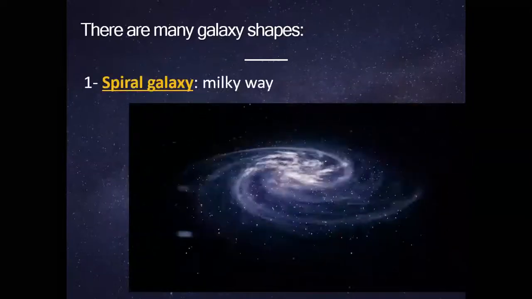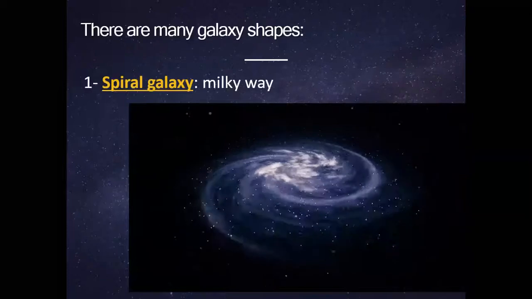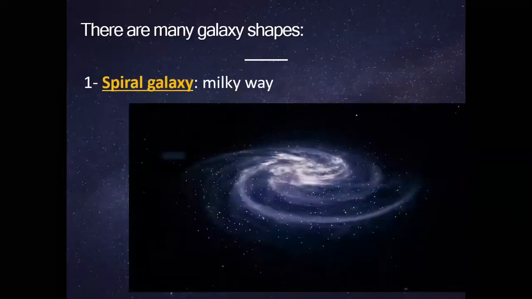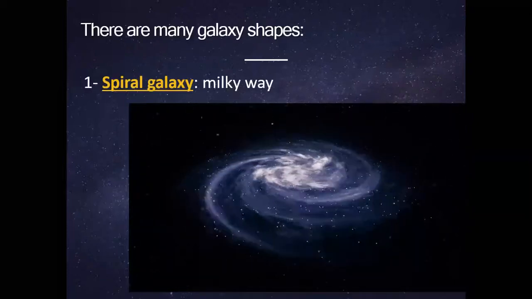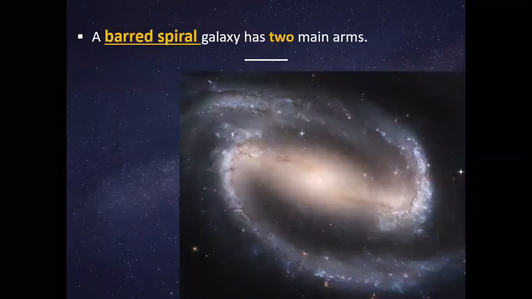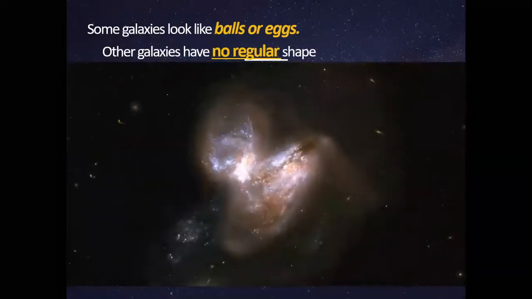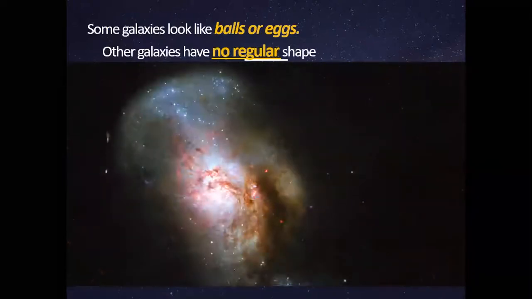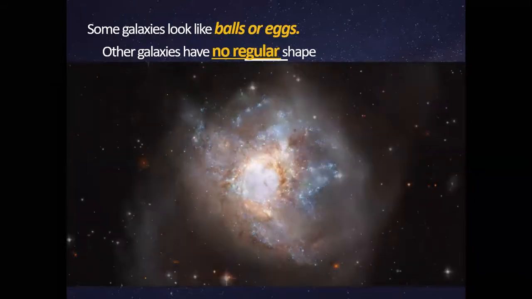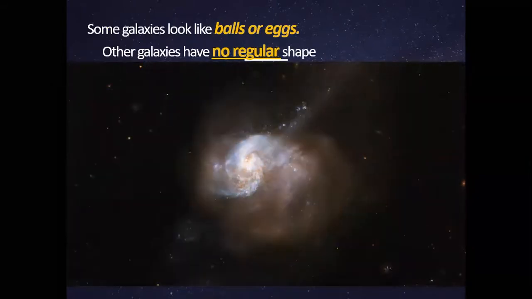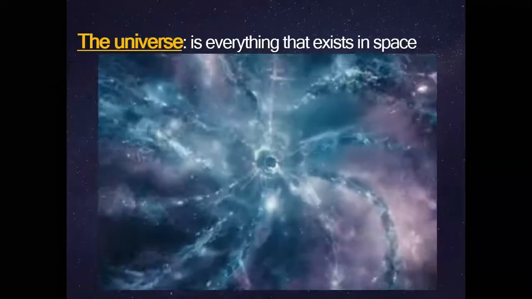We have different shapes of galaxies. We have the spiral galaxy, like our galaxy, the Milky Way. It looks spiral. Can you guys see it? We also have the barred spiral, which means it has only two main arms, not many arms like here, just two arms coming out from it. Other galaxies look like balls or eggs. Others don't have a regular shape, just an irregular shape.